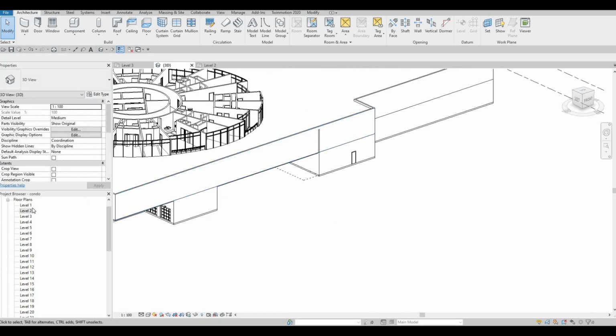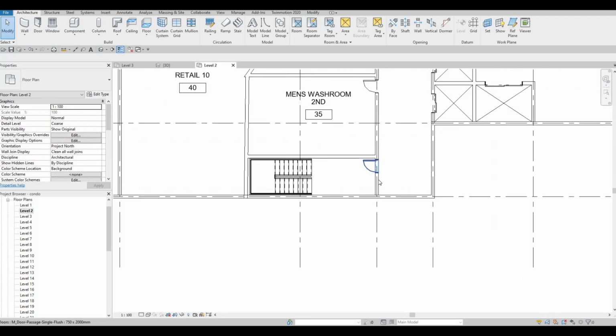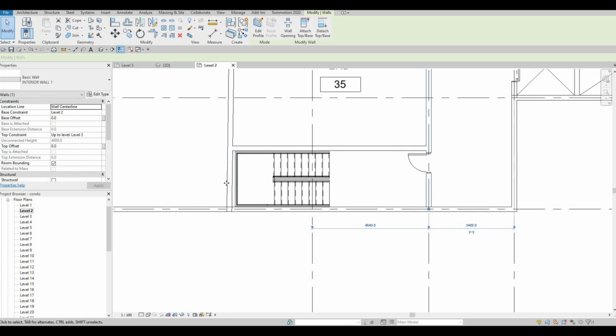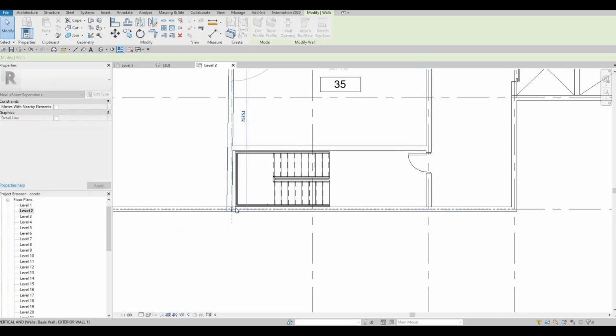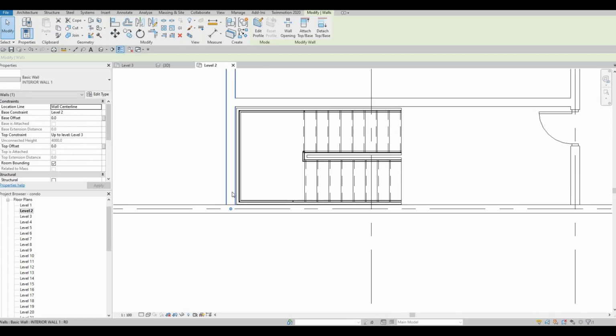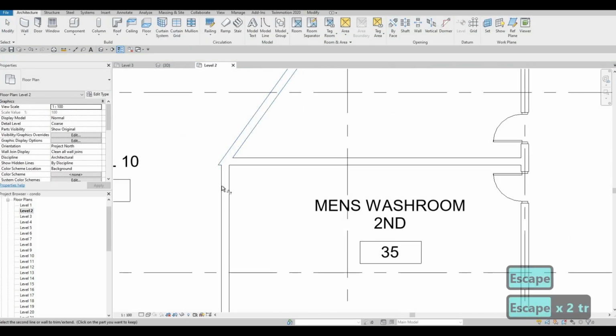And then here we need to fix something. This one, I believe, is protruding outside. And then let's connect that. And then TR, trim and extend.